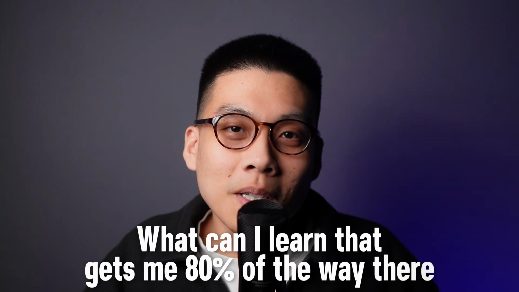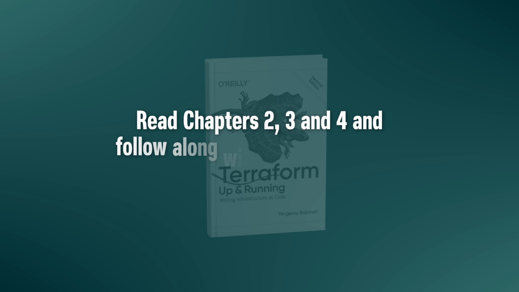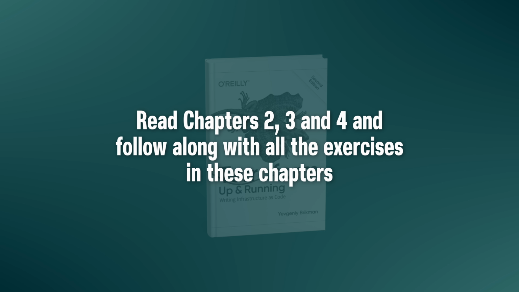Ideally, if you had a lot of time, I would suggest going through every chapter in the book and following along with all of the exercises. However, I know that for a lot of people, they might not have the time to read the whole thing. They want the 80-20 result. What can I learn that gets me 80% of the way there? So in that case, for this phase, I recommend that you read chapters 2, 3, and 4 and follow along with all of the exercises in these chapters. Here's why I would focus on these chapters specifically.